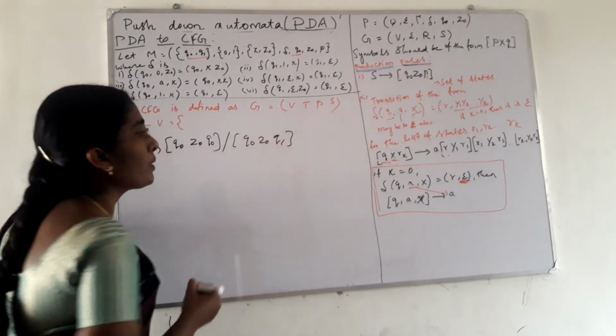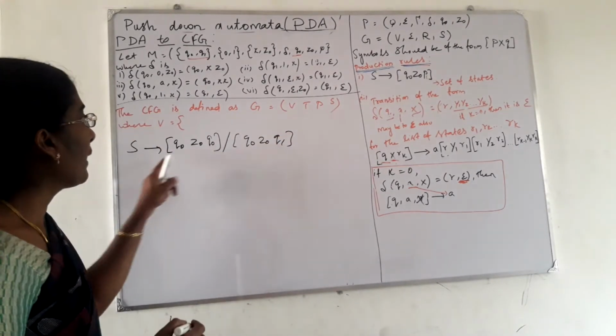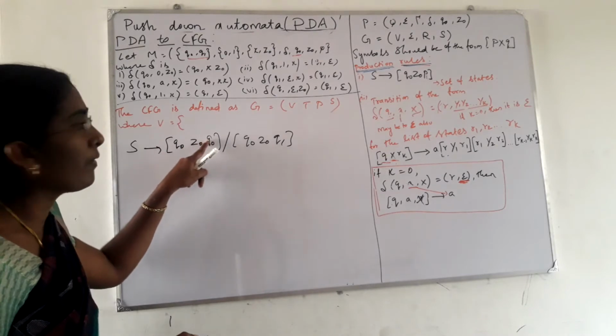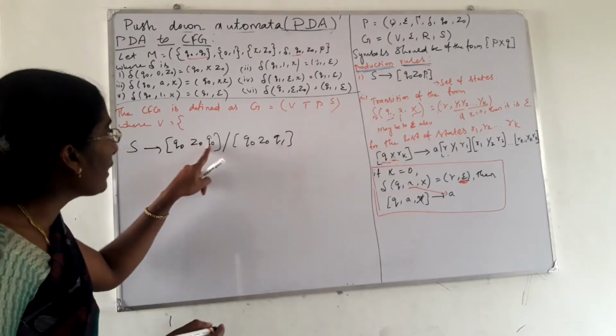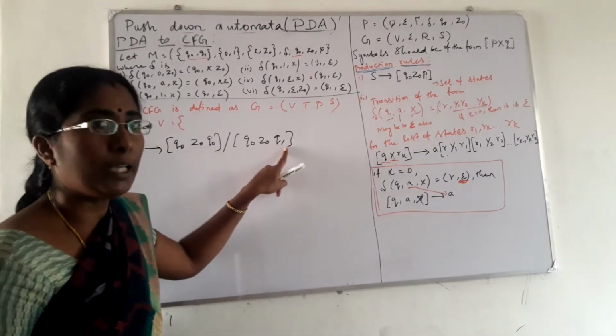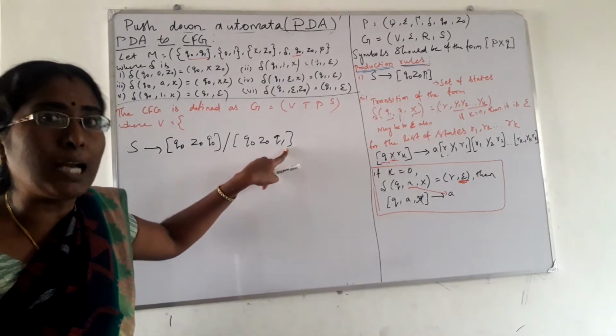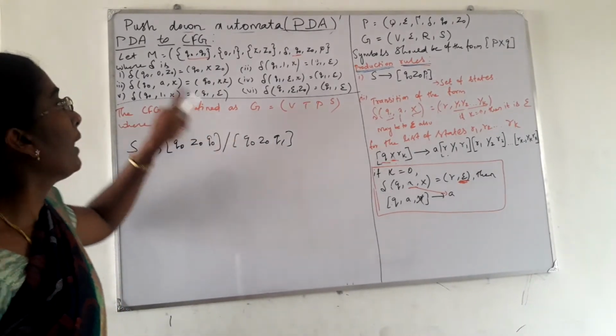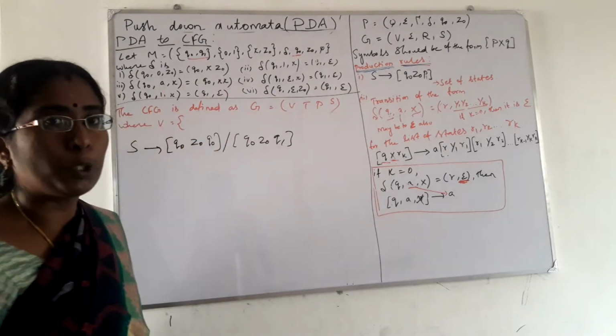So these are the two start productions. First, how to write the start production: in this question we have to use the set of states. First I used here Q0, again I used here Q1. So these are the start productions. Next we have to convert all the transitions into productions.